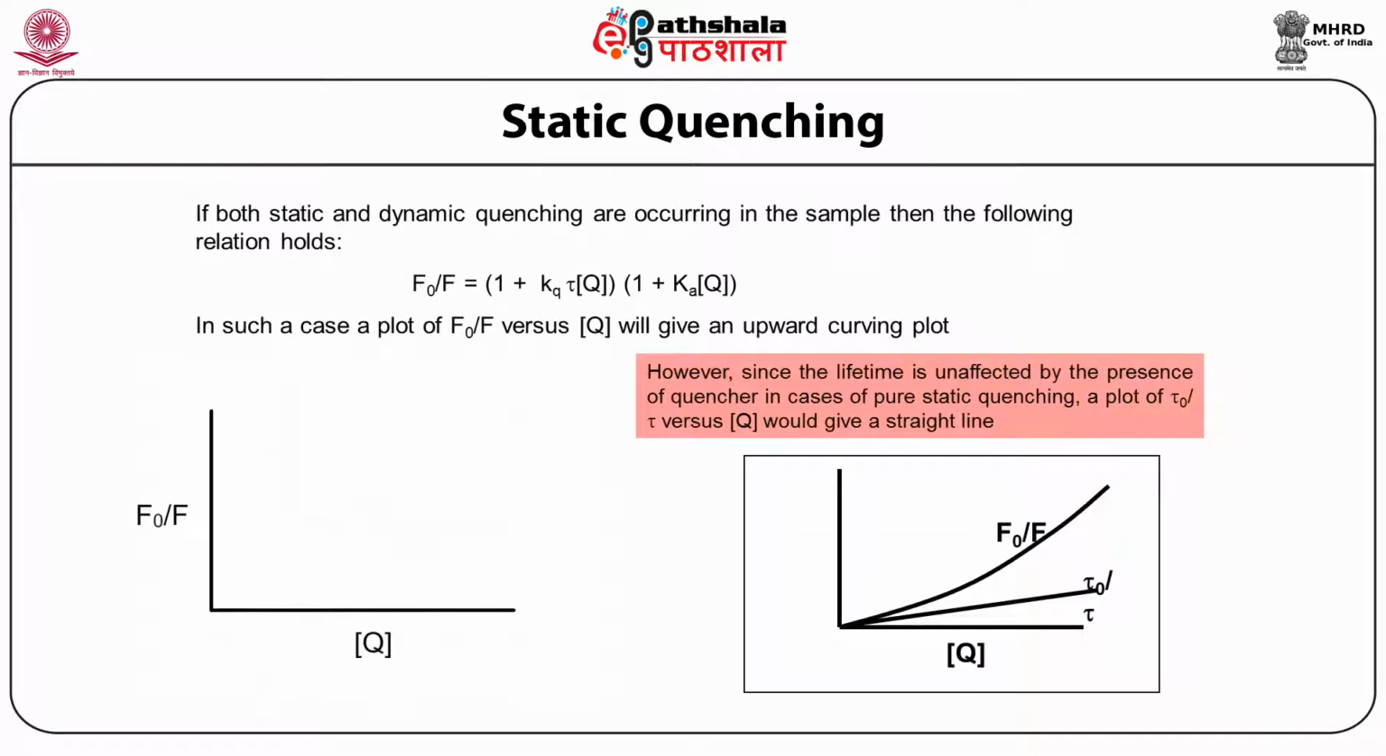In slide number 23, we discussed that if both static and dynamic quenching are occurring in a sample, then the following relation holds: F naught by F equals 1 plus K_Q tau naught into Q, times 1 plus K_a into Q. So it gives you different plots when mixed quenching occurs. You can see here that lifetime is unaffected in the presence of quencher. In the case of pure static quenching, a plot of tau naught by tau versus Q gives a straight line.